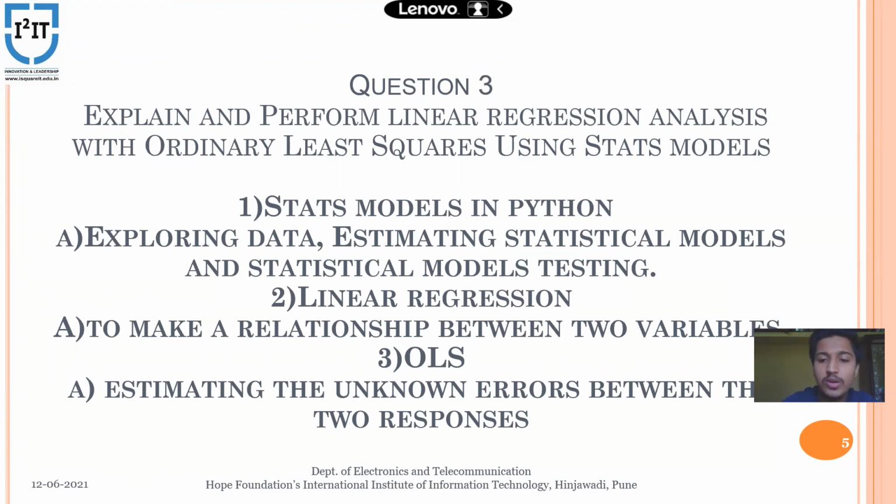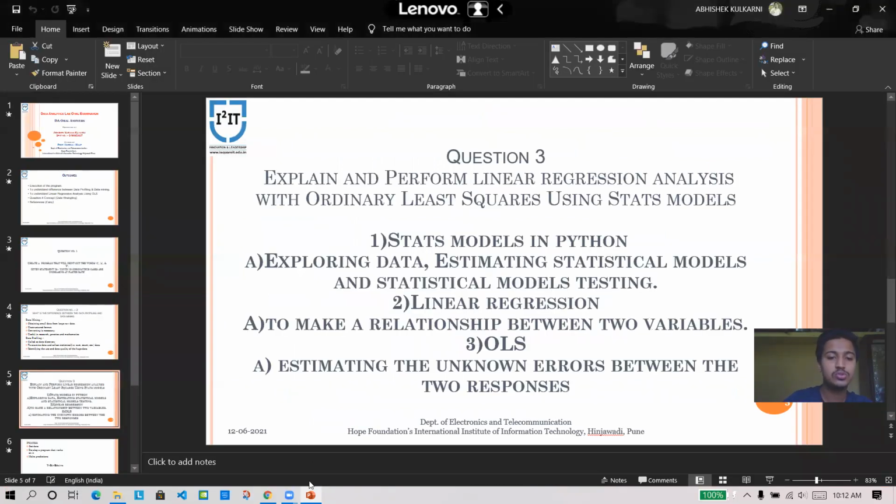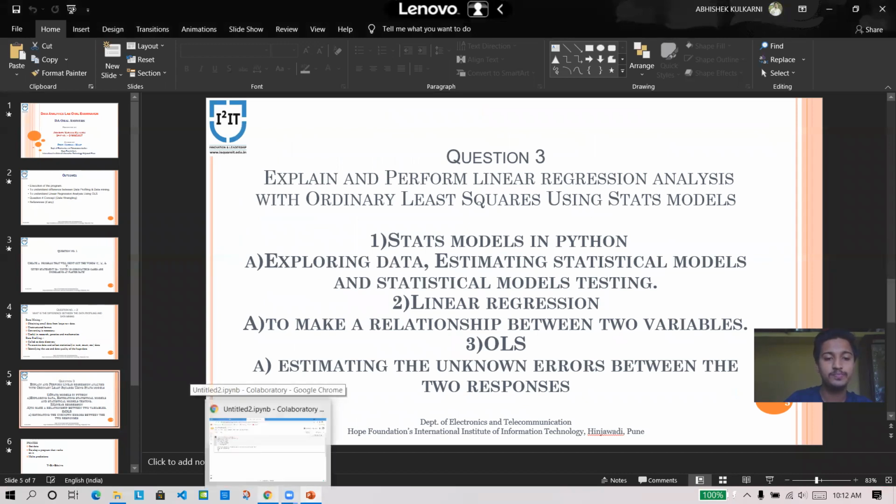What is OLS? OLS is nothing but estimating the unknown errors between the two responses. That is, it is used for minimizing, that is, to reduce the number of errors that we get in the relation between the dependent and independent variable. So we get to know about this. This is the third question. And again, for this question, I have written a program. I will execute it in front of you.